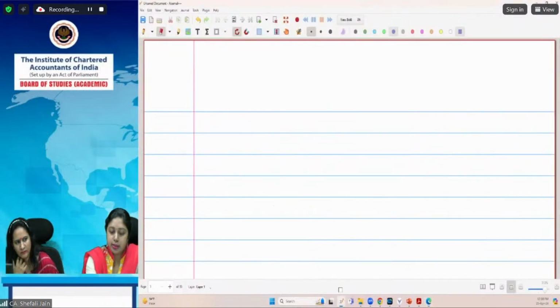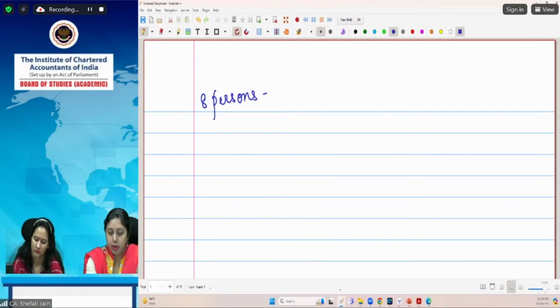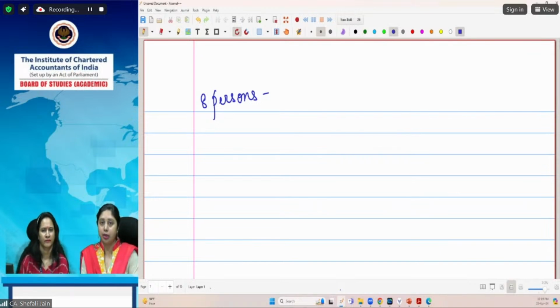So first is the motor vehicle with 8 persons capacity. Okay, now let us see first what the ITC provision provides, because you have to first of all see what is actually blocked in respect of the motor vehicles.